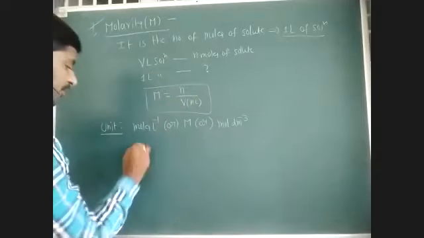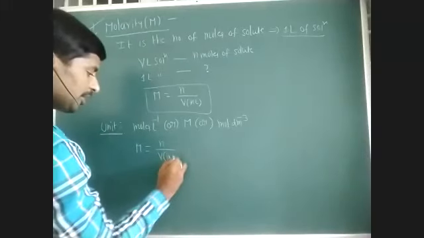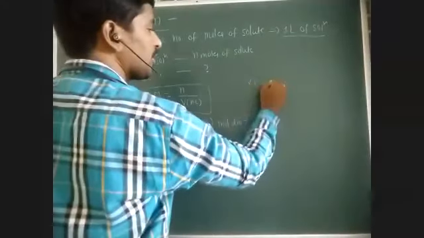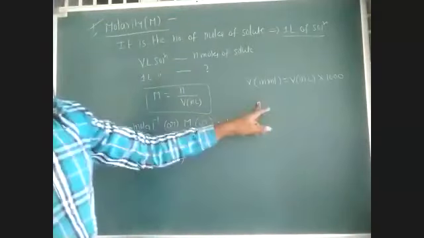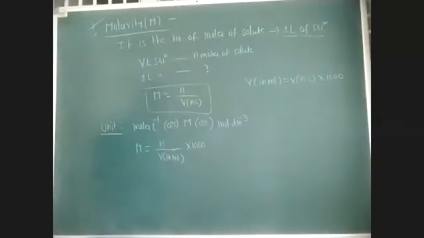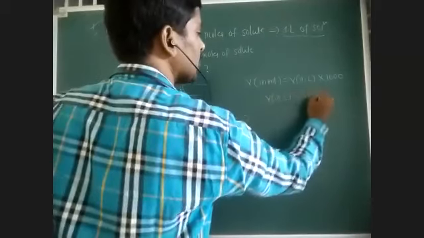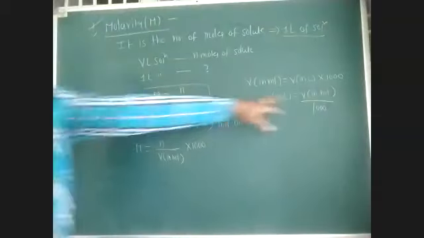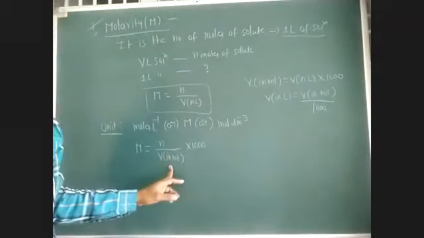Now, if you express volume in ml, volume in ml is equal to volume in liters into 1000. For example, 2 liters means 2000 ml. So volume in liters is volume in ml by 1000, and the denominator reverses.